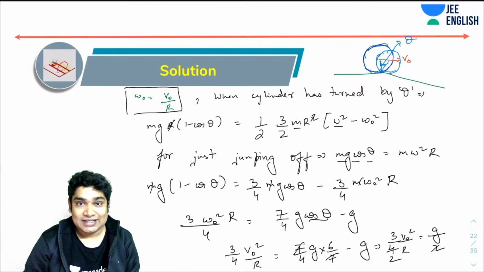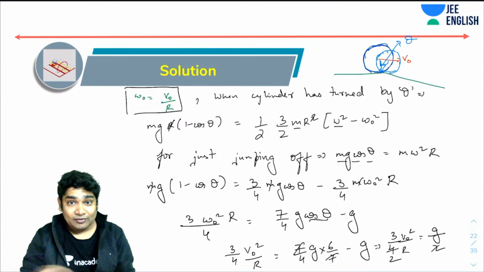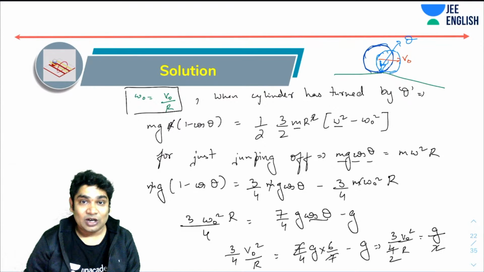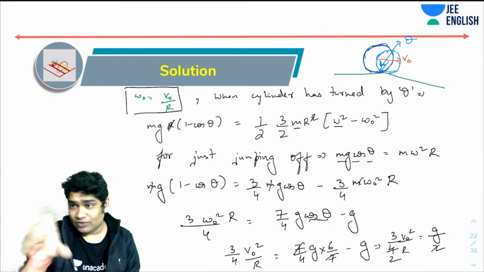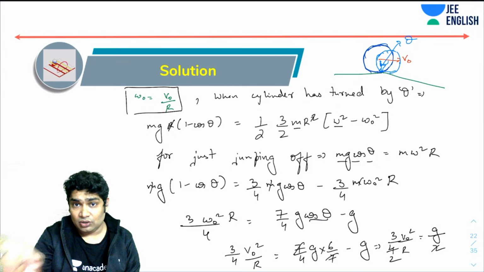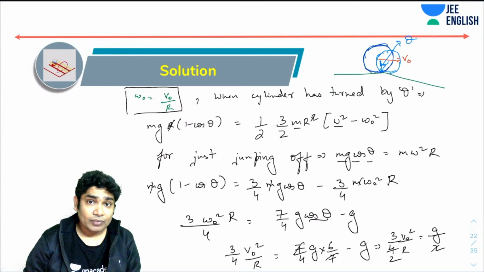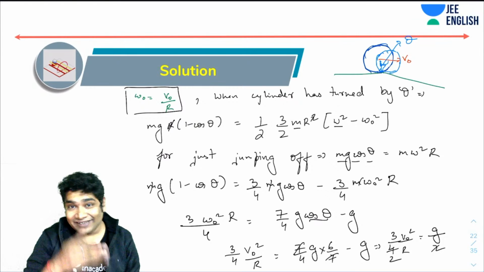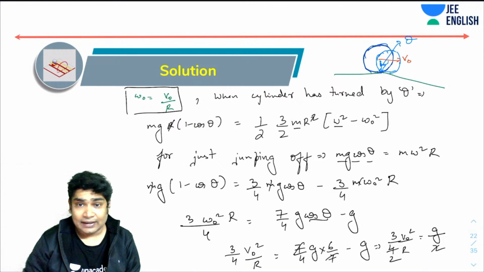Now using that, if that does not happen till our alpha angle, then our cylinder will roll down without jumping. Because that's the angle by which our cylinder needs to turn to reach the lower incline. If it can successfully turn by an angle of alpha without jumping off, then it will easily roll down. Okay, so that's the idea.